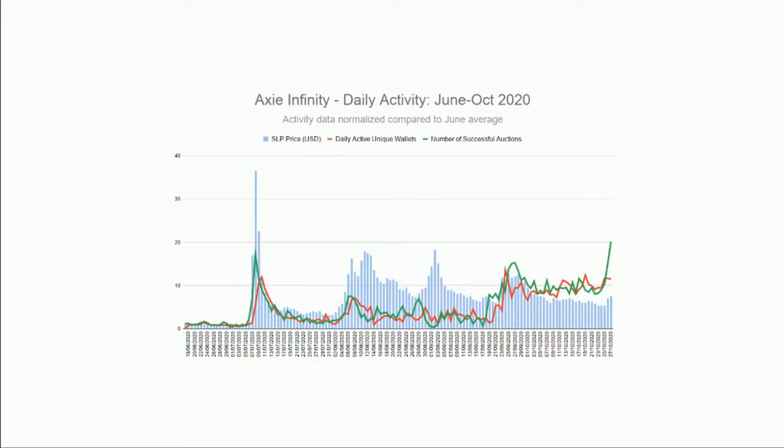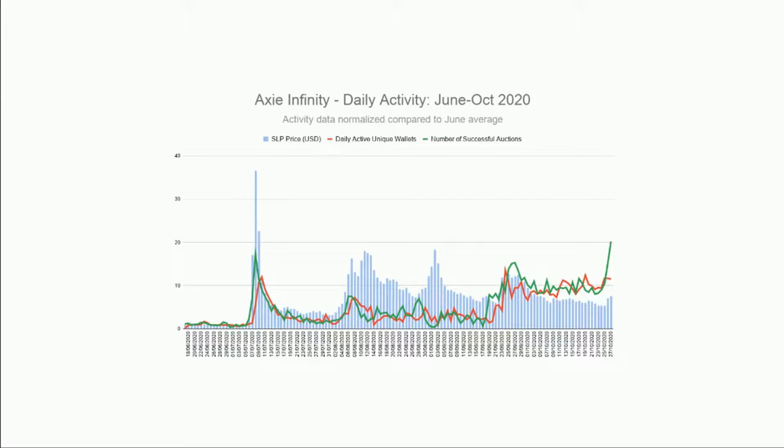So this is normalized, just a way of allowing us to have different data points on the same graph. The vertical scale here starts at 1, and this is the increase in terms of multiples.